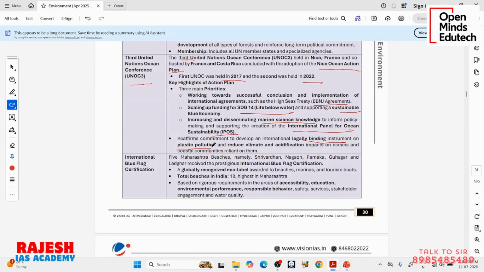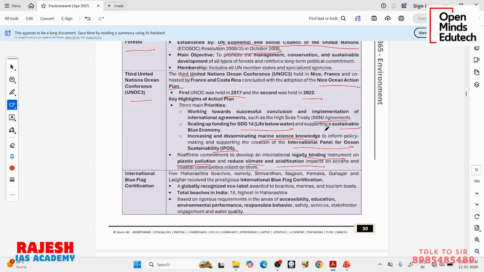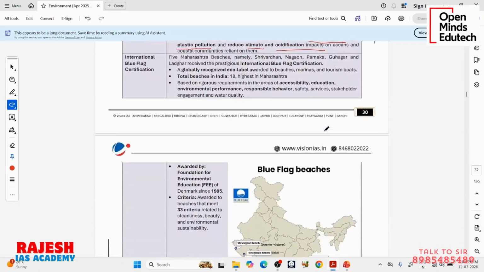So a legally binding instrument on plastic pollution is something they are working on. And I told you there is climate change, global warming impact, ocean warming. Then there is the ocean acidification impact, which I explained a few minutes back. So these are all about the ocean conference.